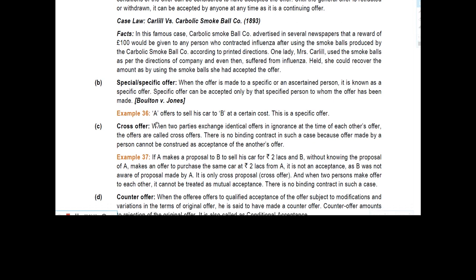When the offer is made to a specific or a certain person, it is known as a specific offer. A specific offer can be accepted only by that specific person to whom the offer has been made. Example: A offers to sell his car to B at a certain cost. This is a specific offer. See, in a specific offer, the offer is made to a specific person so that the contract will be made.